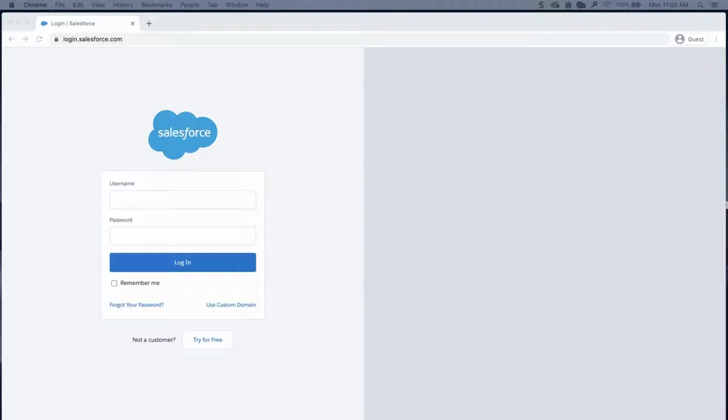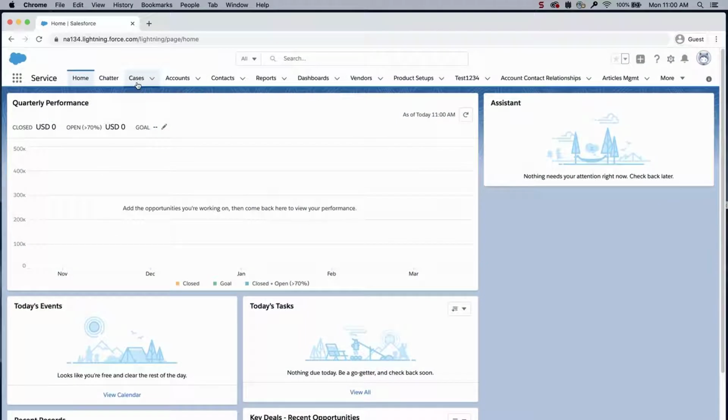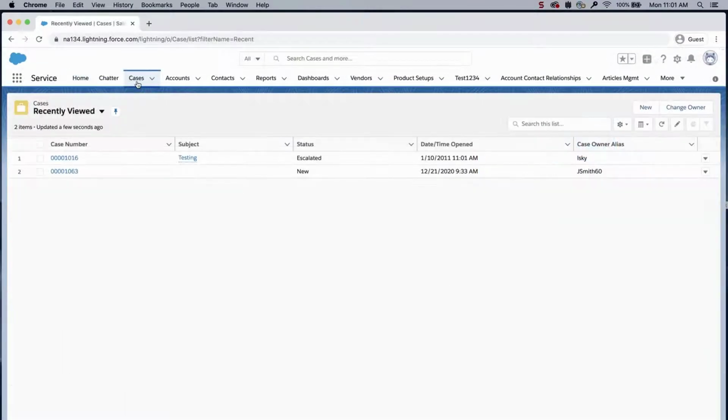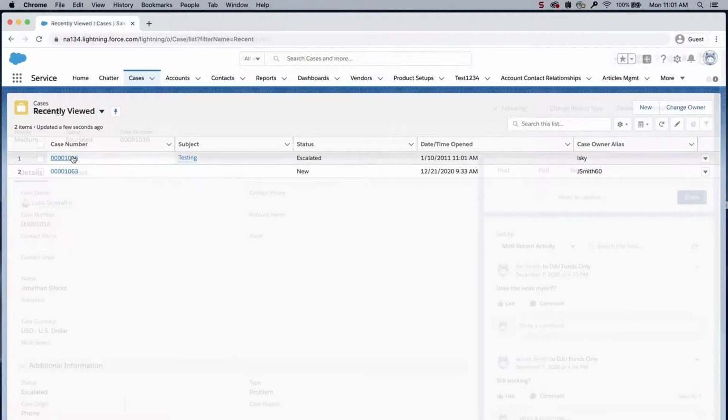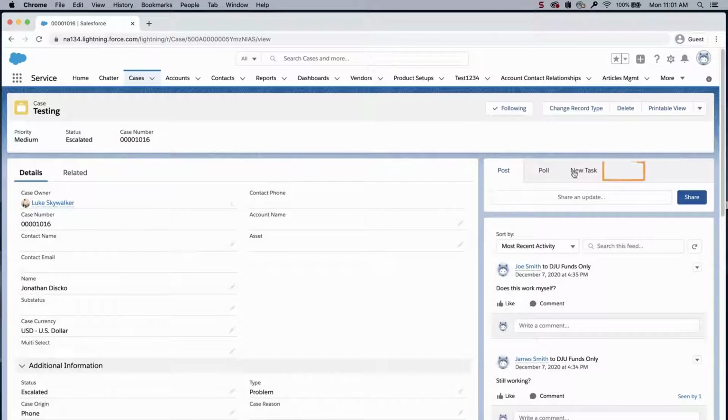First, I'd like to check if the Log a Call feature appears in the case object. Log into the org and go to a case record. Notice there is no Log a Call feature on the page, which is usually on the right side. In this screencast, I'd like to add it on this page layout.